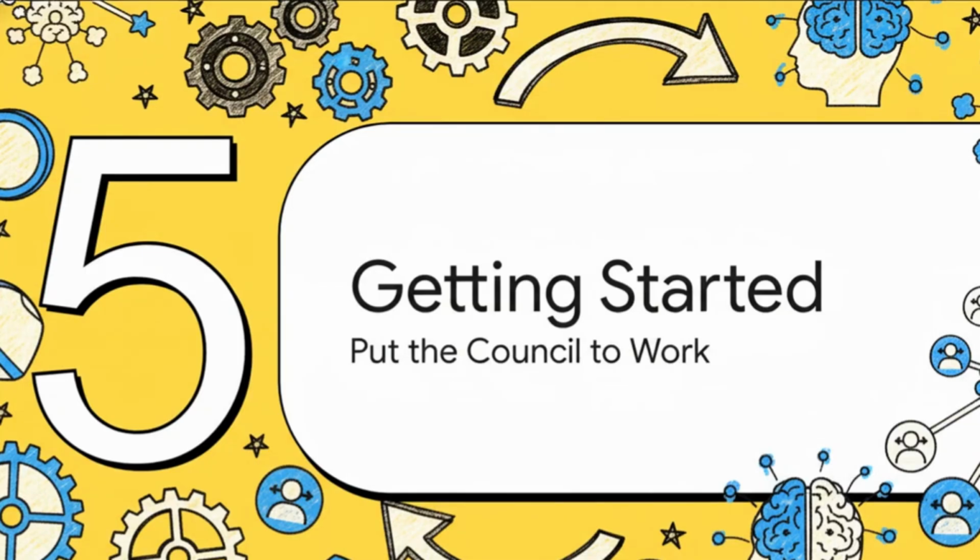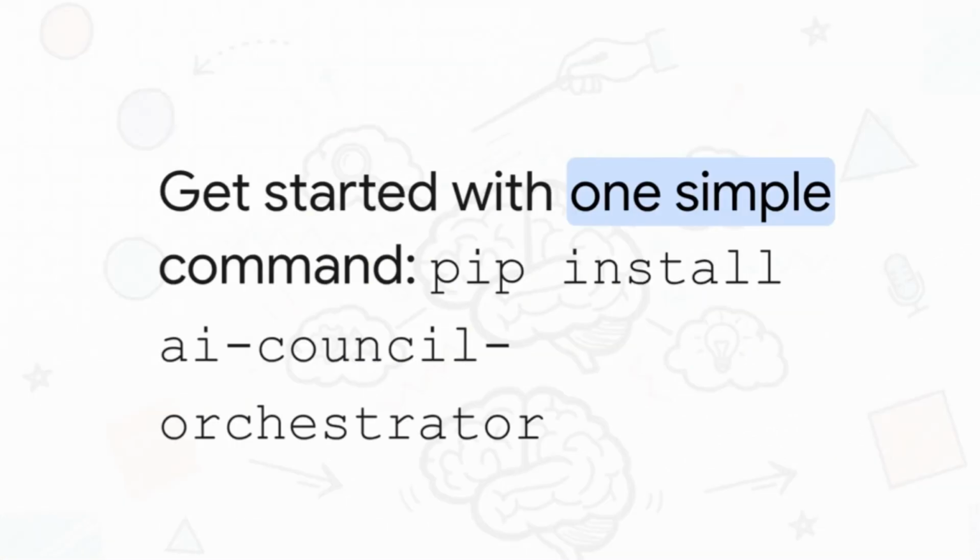Okay, you're probably thinking, this sounds great. How do I get started? So let's cover that final, actionable step to put this council of experts to work in your very own project. And this is just how easy it is. This isn't some complex, heavyweight enterprise suite. It's a Python library you can grab right from PyPI. Getting started is literally as simple as running one command: pip install AI Council Orchestrator. That's it. You're ready to go.